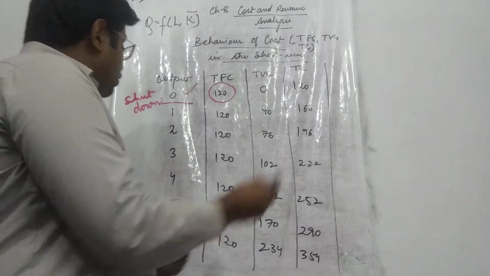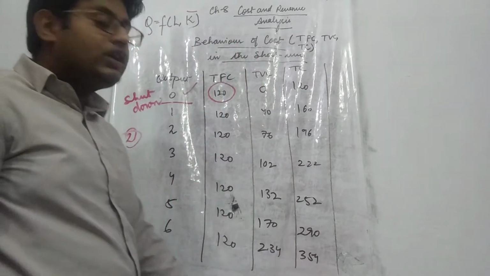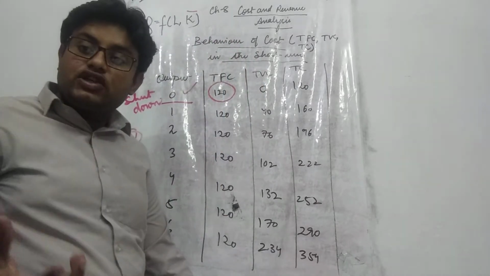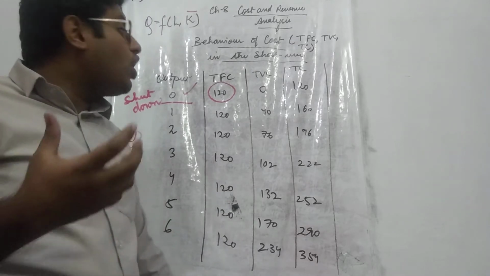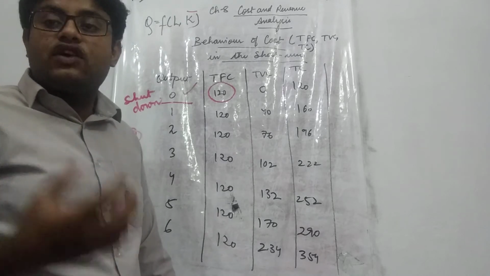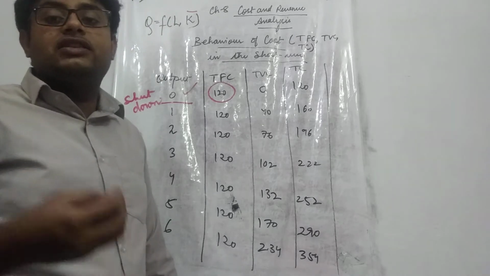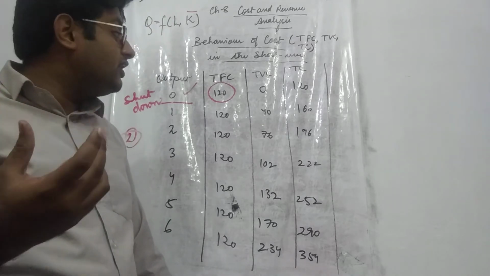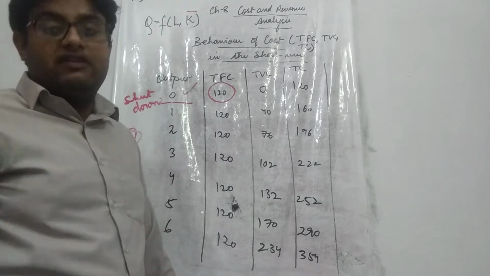Alright, now coming on to TVC, that is your total variable cost. I have told you variable cost is something which is incurred on the purchase of variable factors. For example, the wages paid to the laborers, the payment made for the raw materials, all these are your variable factors.